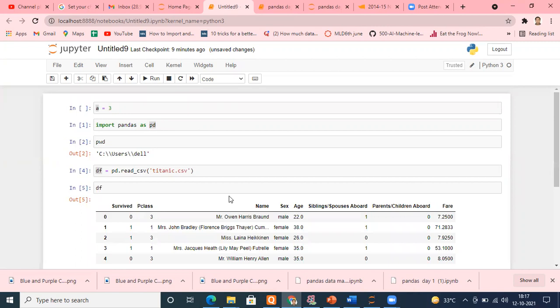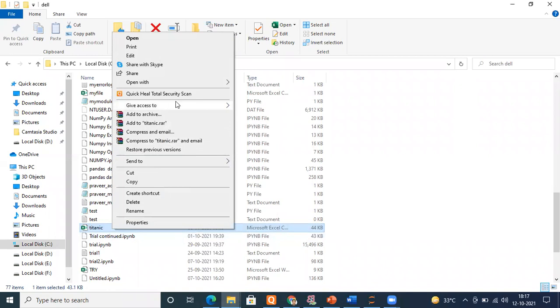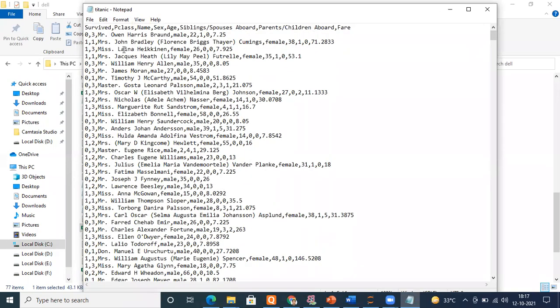Okay, so I will be able to read it and save it. And one important thing you notice: if I go to my CSV file once again and open it with, for example, Notepad, did I mention that survived, pclass, name, sex, age should be considered as column headers?